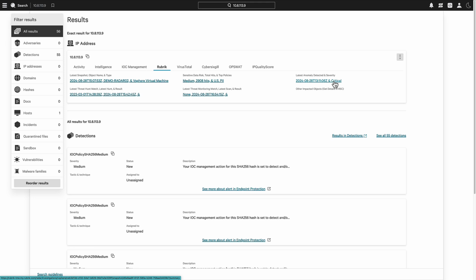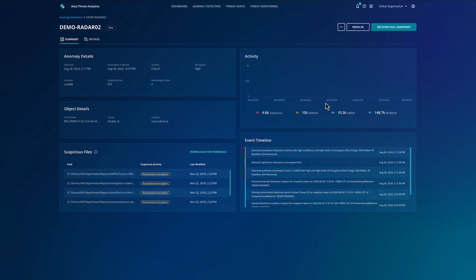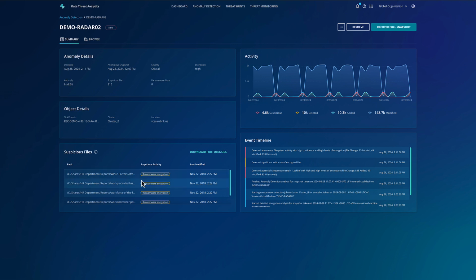As with the other links on the Rubrik context card, you can click here to be taken to the relevant screen in Rubrik Security Cloud to learn more. From there, we can see much more detail, including the detected ransomware strain. We can even download impacted files for forensics. Don't worry, they're packed in a protected zip so you don't accidentally spread the malware further. So there we have it.